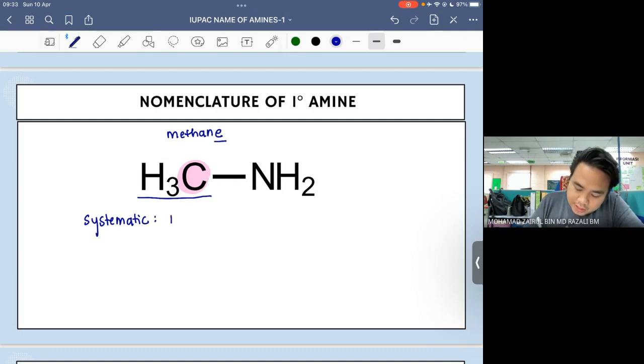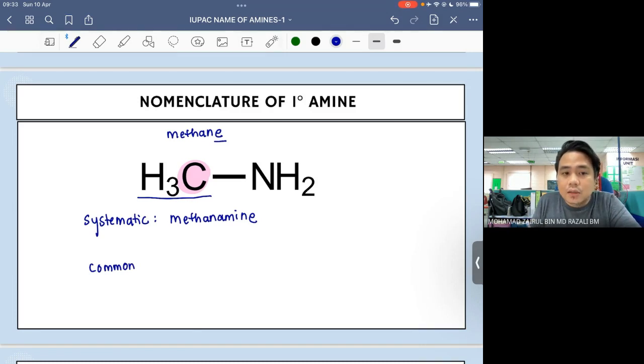So yang ini dia akan jadi methanamine. So this is the systematic name. In order to name menggunakan common name system, instead of kita gunakan methane, kita jadikan dia sebagai alkyl group. So dia akan jadi methyl sebab dia satu carbon and then the suffix dia adalah amine.